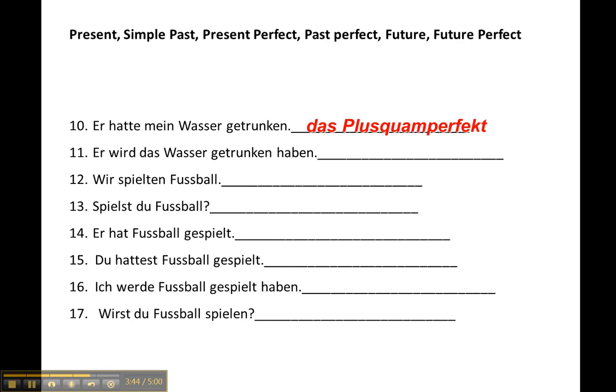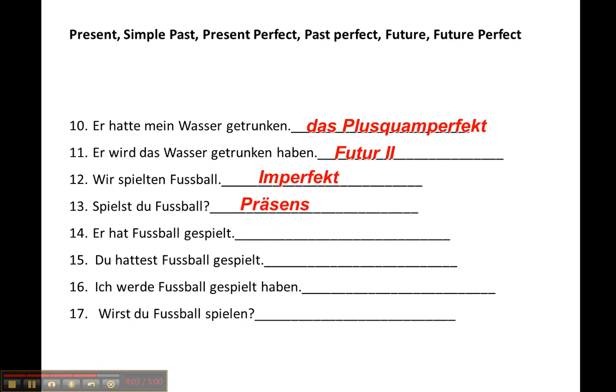Nummer 11, wird das Wasser getrunken haben. Das ist Futur 2 auf Deutsch oder Future Perfect auf Englisch. Nummer 12, wir spielten Fußball, im Perfekt or Simple Past. Nummer 13, spielst du Fußball? Das ist Präsens or Present.